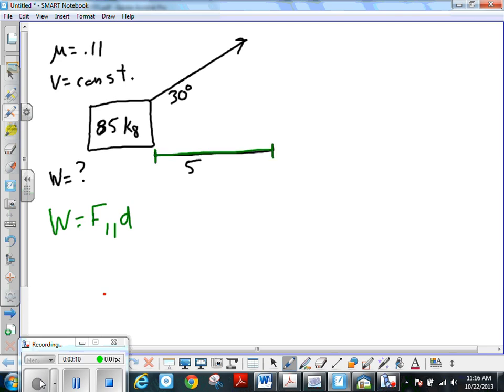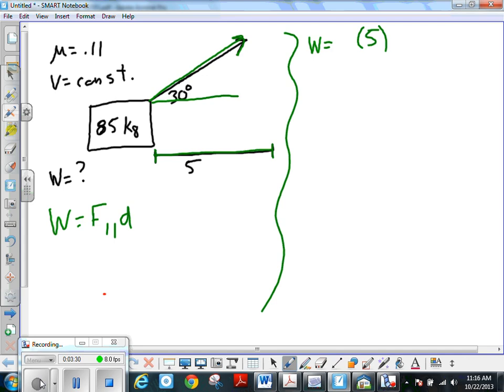Okay, so I'm just going to go up here with this work. So the work that you do has a displacement of 5 meters. And the parallel force to that would be, because you're pulling on this box at an angle of 30 degrees, this would be the part of the force that you're forcing on that box that is parallel to the displacement. Do you understand that?